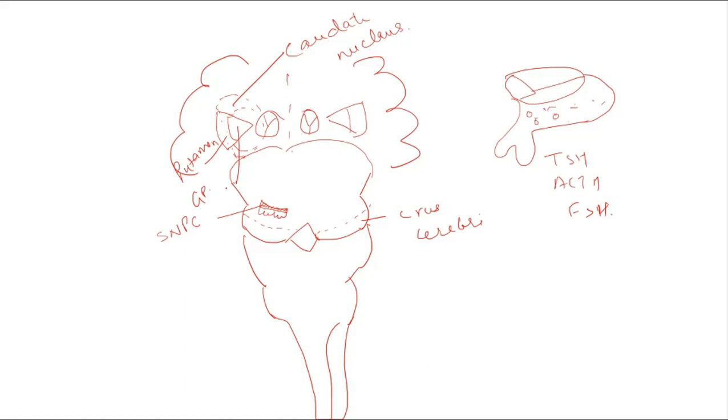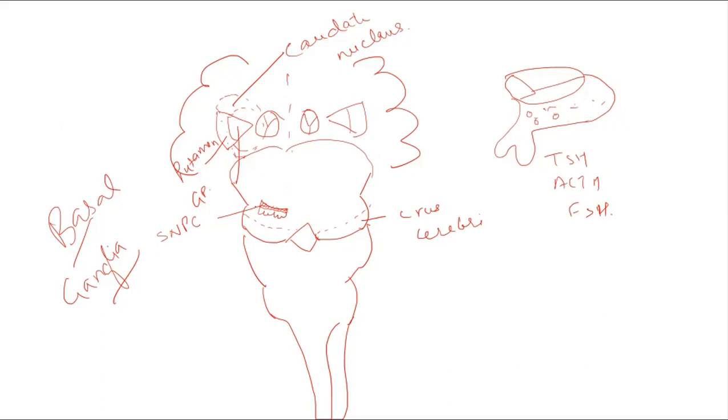So the putamen, globus pallidus, caudate nucleus, and substantia nigra all form a group of nuclei which we call the basal ganglia. Have you heard of this name before? Yes, ma'am. The basal ganglia is very important for the initiation of a movement, for continuation of a movement, for motivation, and many other factors, coordination of movement. So there are a lot of functions of the basal ganglia.